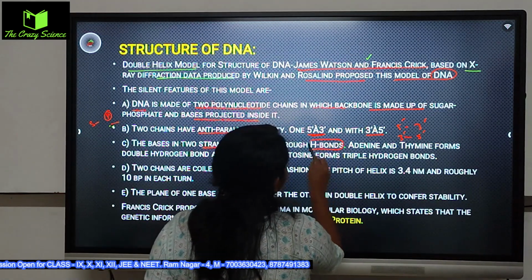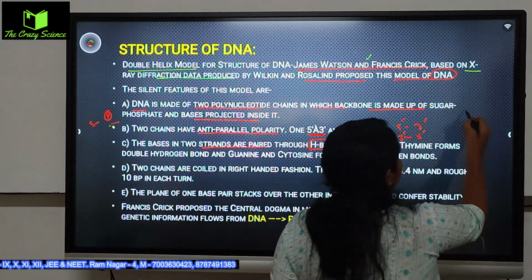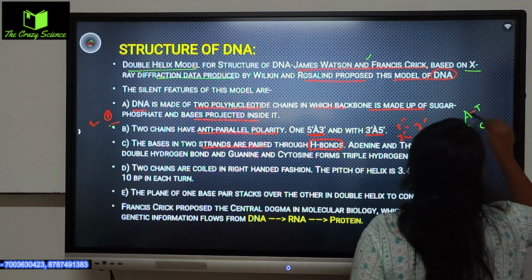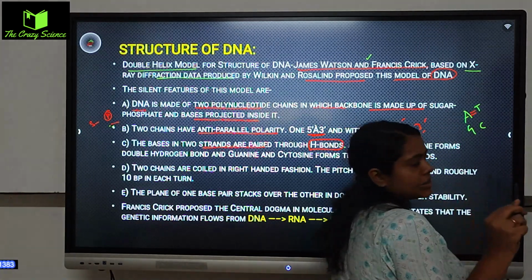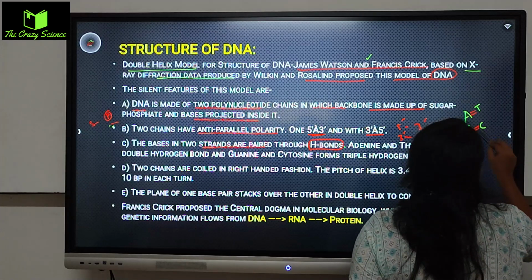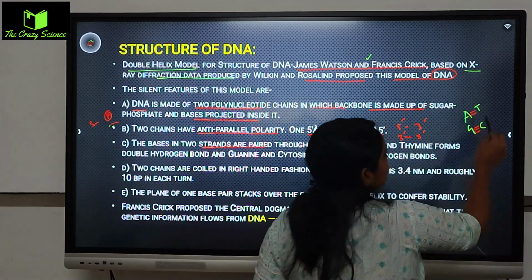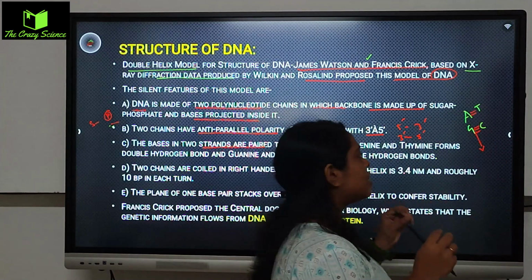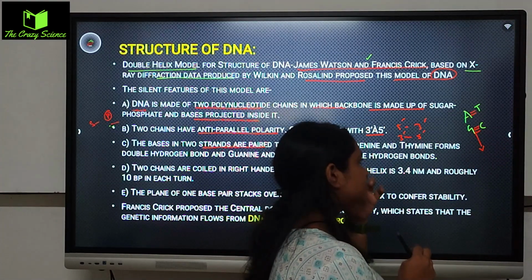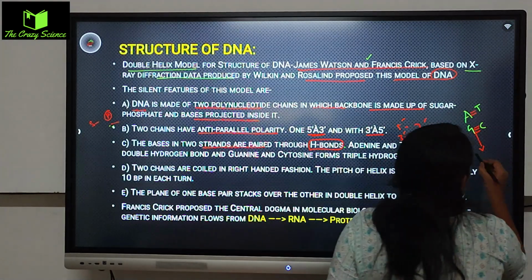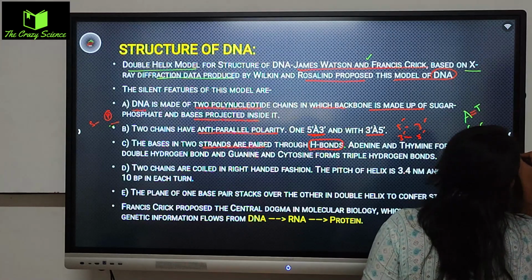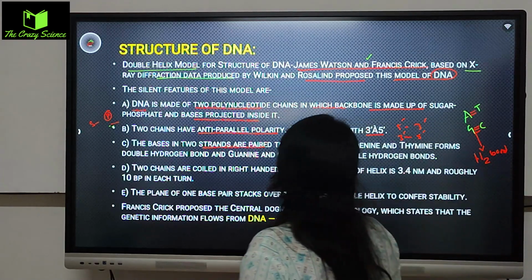So hydrogen bonded, that means adenine and guanine, if I say the ATGC, right? AT is connected with a double hydrogen bond, and GC is connected with a triple hydrogen bond. So these are the bonds which just connect করে রাখে দুটো nitrogenous base pair কে. This is called the H bond.